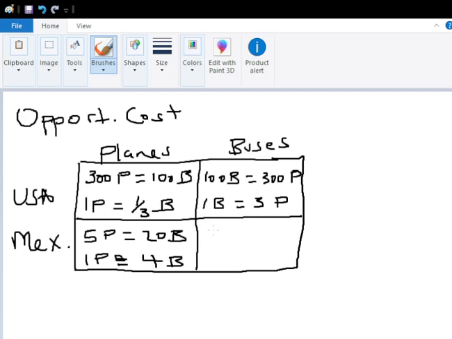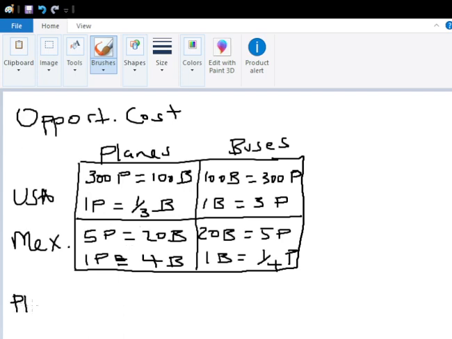Let's go to buses, and we just flip these around again. 20 buses equals 5 planes. And so one bus equals a quarter plane. So let's see who has the lower opportunity cost in each item. Let's look at planes first.